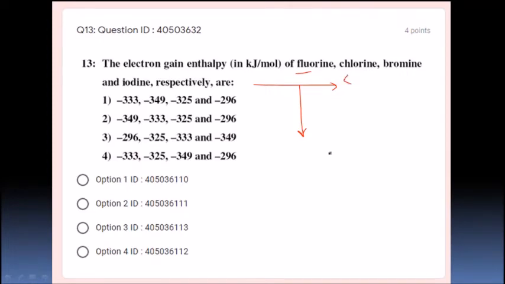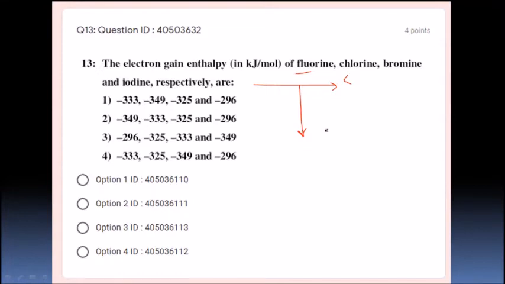But in a group, moving from top to bottom, electron gain enthalpy becomes less negative, right, friends? So what is this negative value? The negative sign denotes energy is released, exothermic reactions.